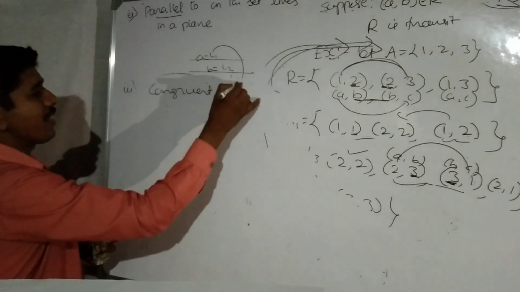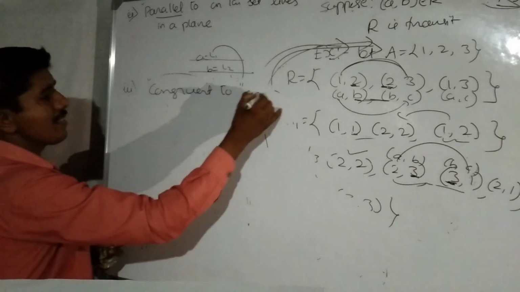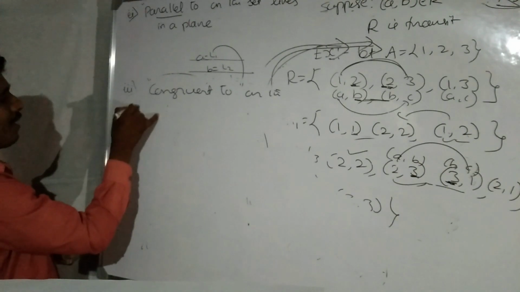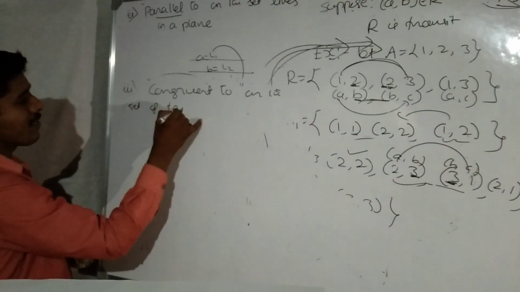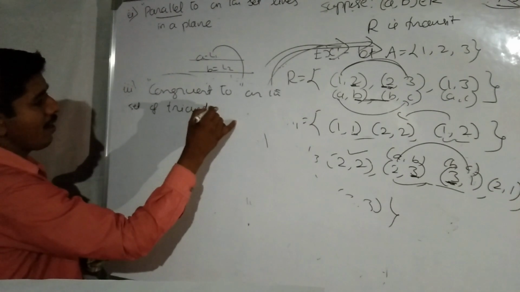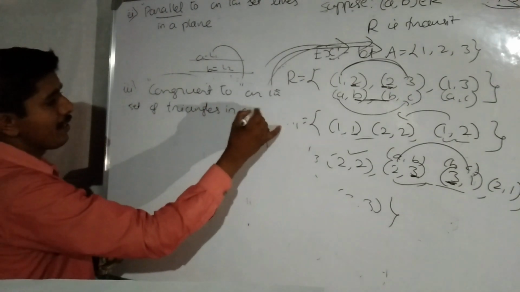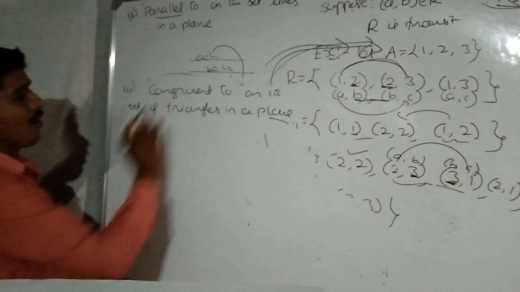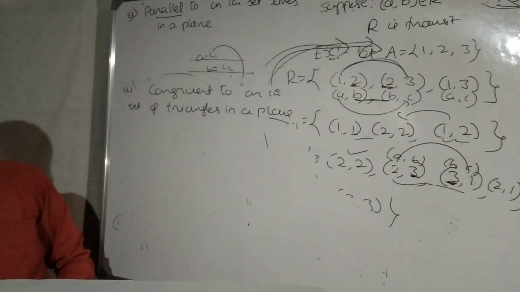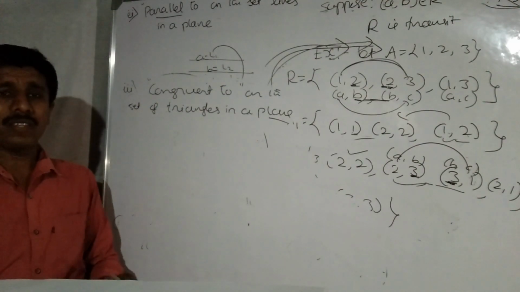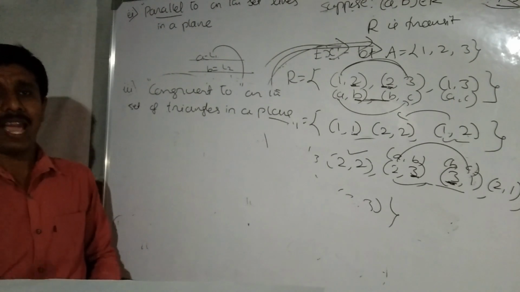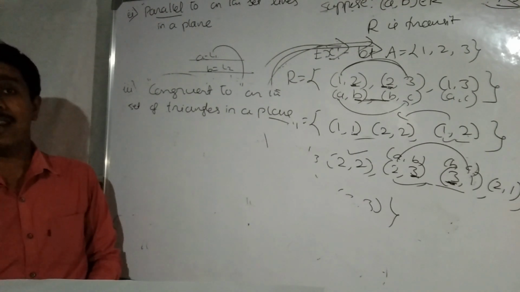Congruent to relation. Next example, on the set of all triangles in a plane. When we say two triangles are congruent, it means corresponding angles are equal and corresponding sides are equal.